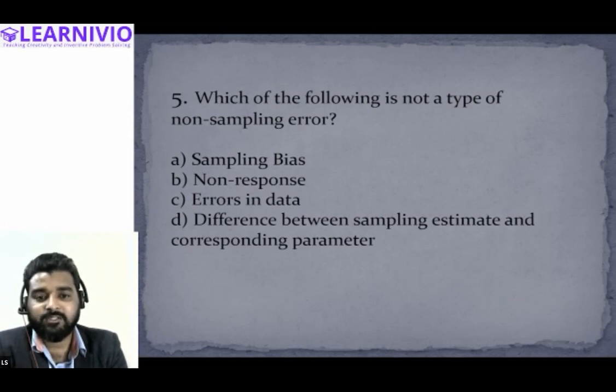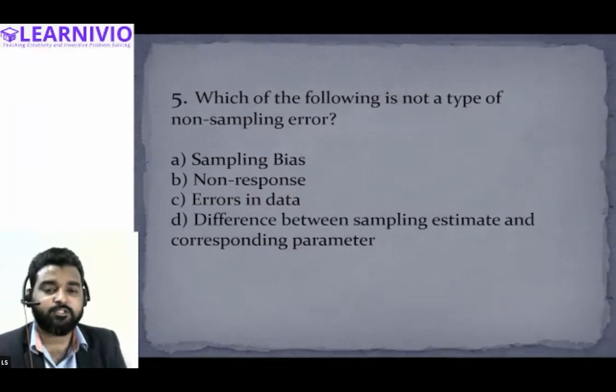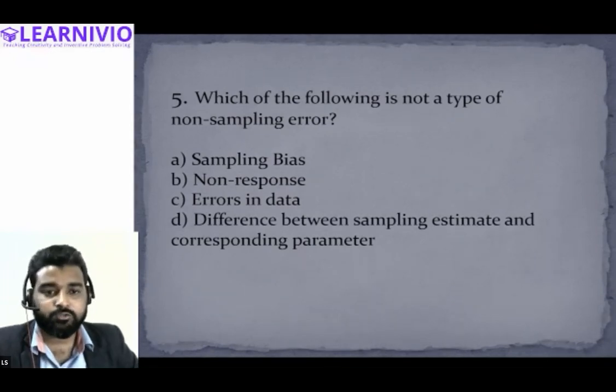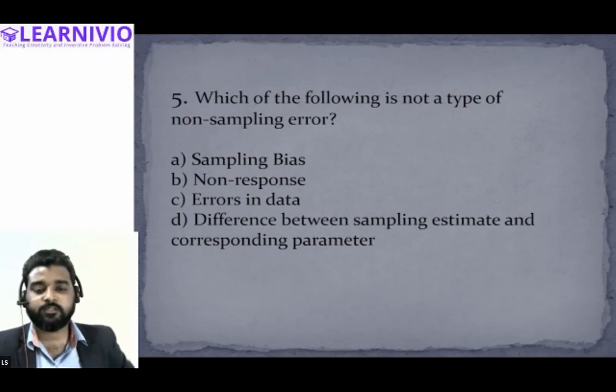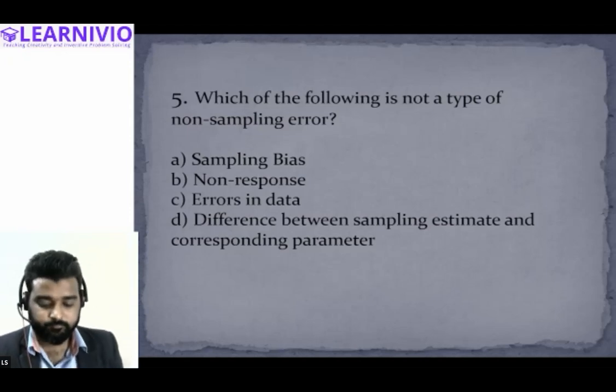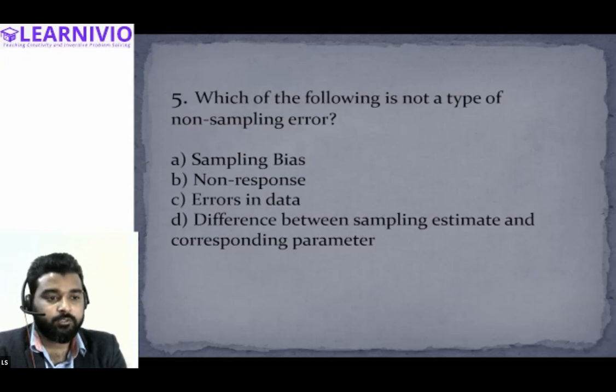So the question arises whether the error is arising due to sampling error or due to some other reason. Due to some other reason, obviously. So therefore, we will call it non-sampling error. Okay, so option D is the correct option in this question. Is this clear to all of you?